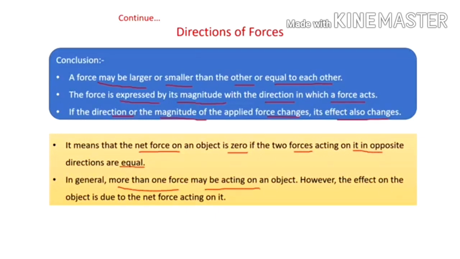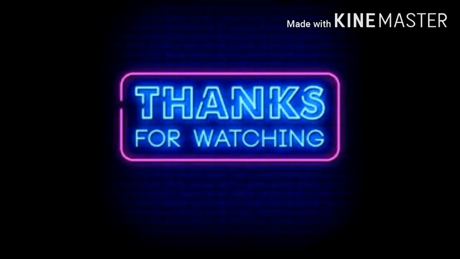And in general, more than one force may be acting on an object. However, the effect on the object is due to the net force acting on it. Okay, so you have to be very clear whether the magnitude of the two forces is equal or unequal. If the magnitude is unequal, only then we will see an action.